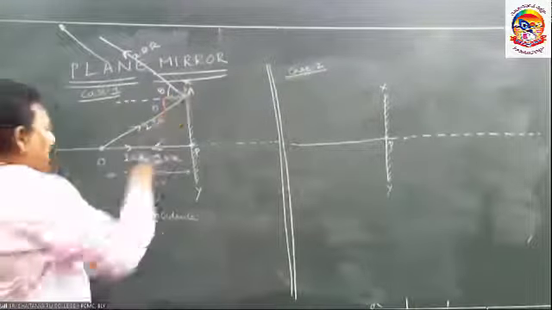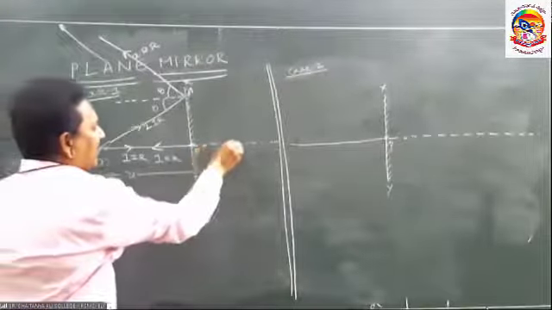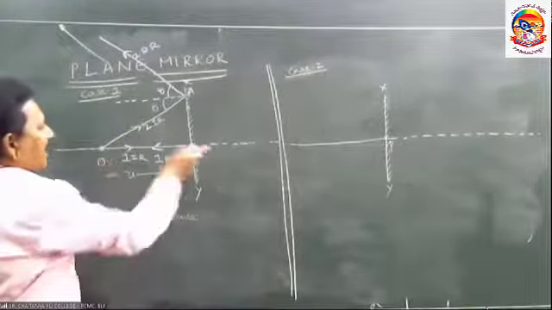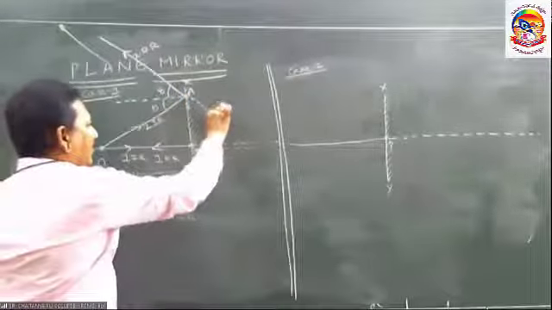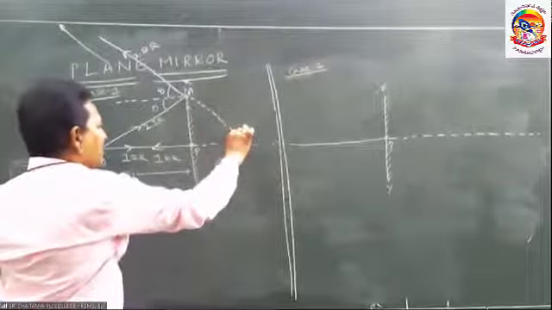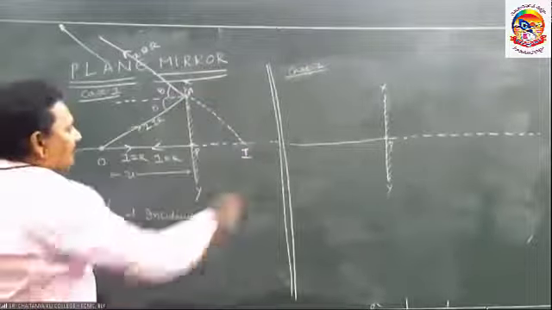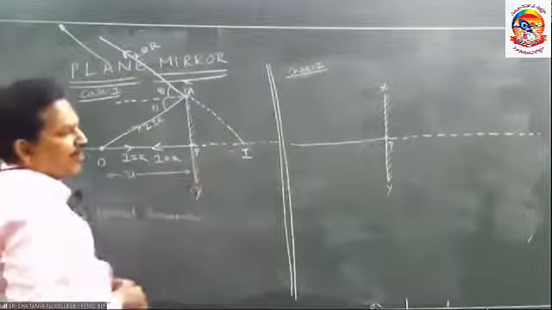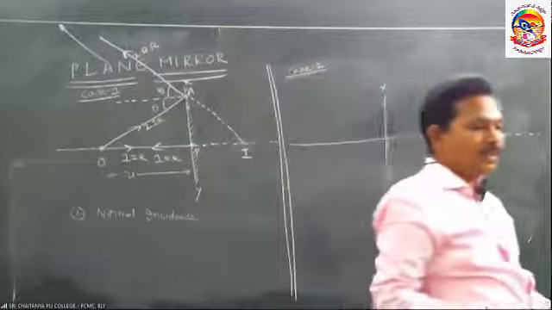Extend them in the backward direction. Both rays pulled backward appear to meet at this point. At this point, the image will be formed.